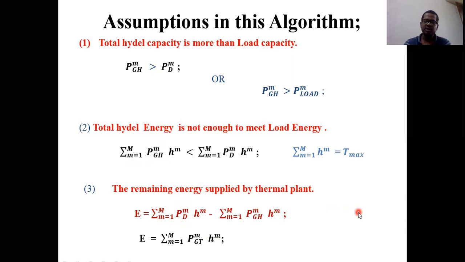So these are the assumptions we are going to consider in the first algorithm. The first one is hydel capacity is more than the load capacity, the second is hydel energy is unable to meet the load energy, and the third is whatever the shortage of energy is there should be supplied by the thermal power plant. The first algorithm is based upon the energy supply. Let's move to the solution of this algorithm.